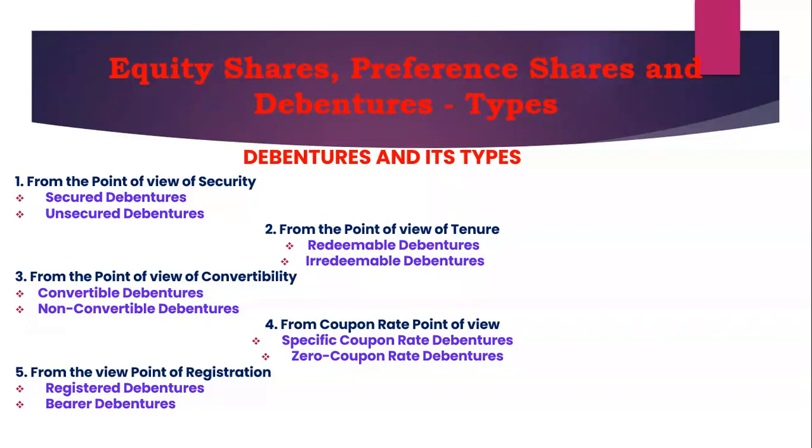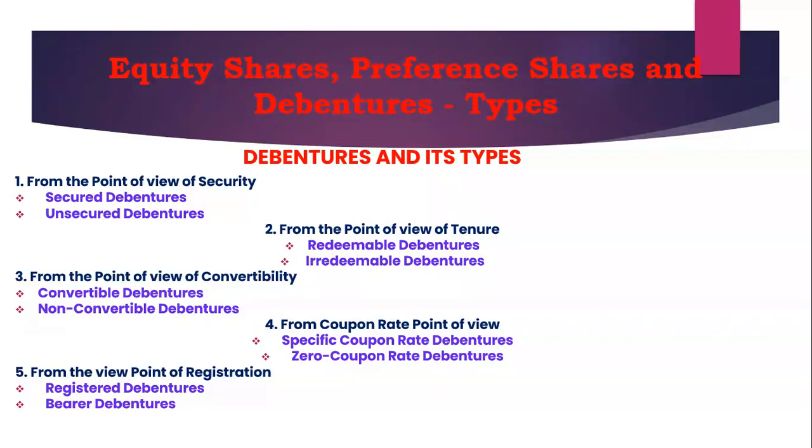Debentures can be redeemed at par or at premium. Par means at the same value. Premium means more than the face value. They can be redeemed at par or premium, depending on the particular situation of the company.